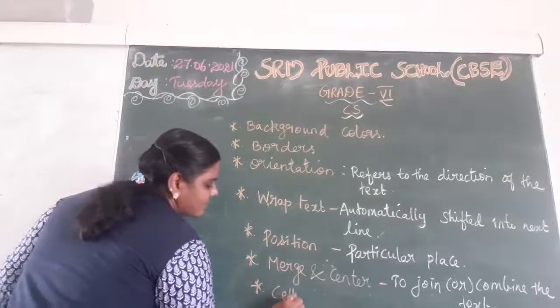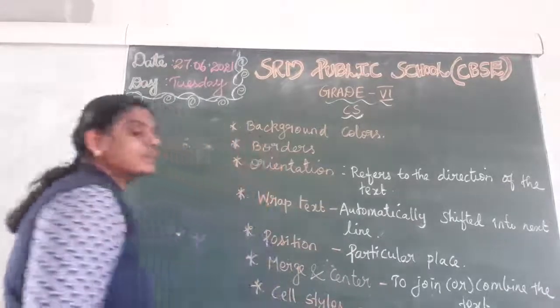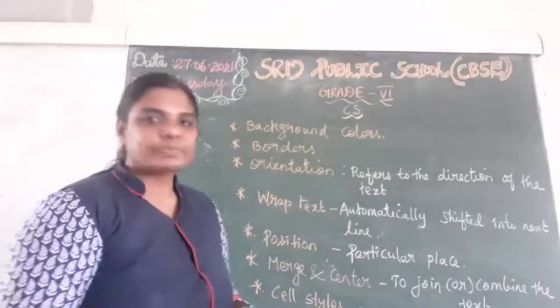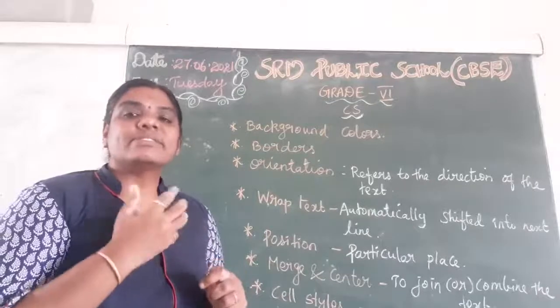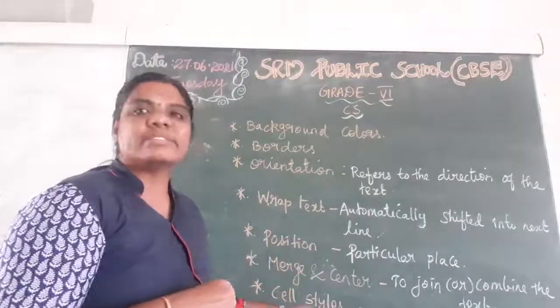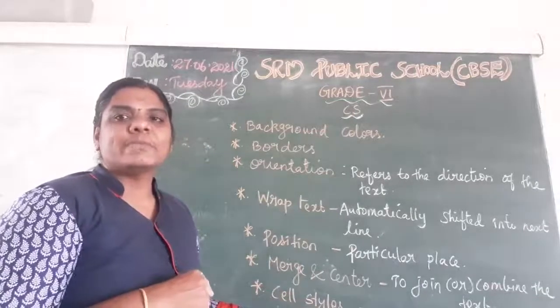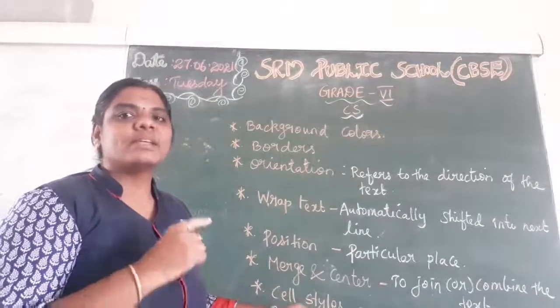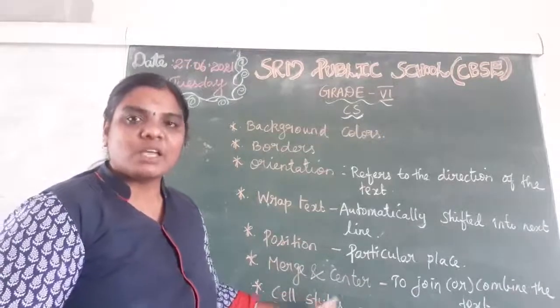Okay, the next one, cell styles. Cell styles. So suppose we need to change the style of that cell, we can use the option cell styles. Understand? What is the use of this option? It is used to change the style of the cell. So this option is available on the home tab.